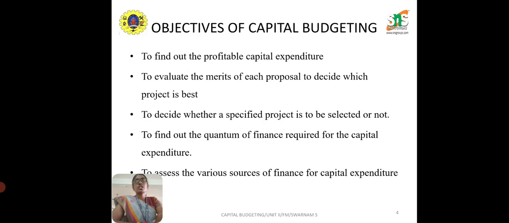We have also seen the objectives. The main objective is to find out the profitable capital expenditure, to evaluate the merits, to decide whether to get into the project or not, and also to know about the quantum of finance which is required to undertake the particular capital expenditure.